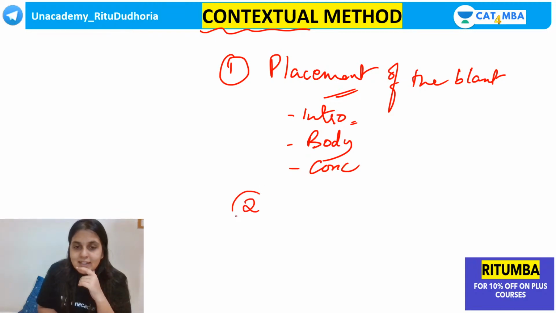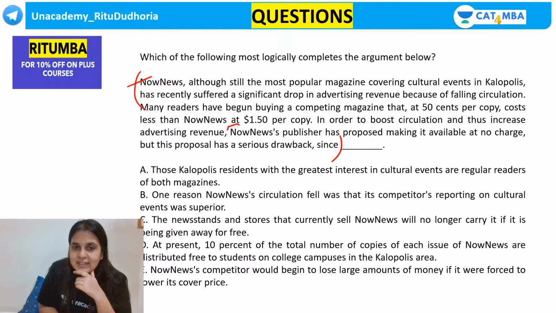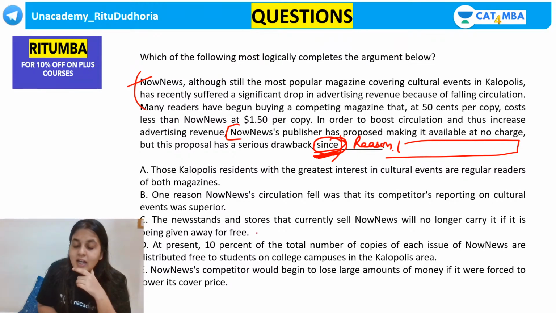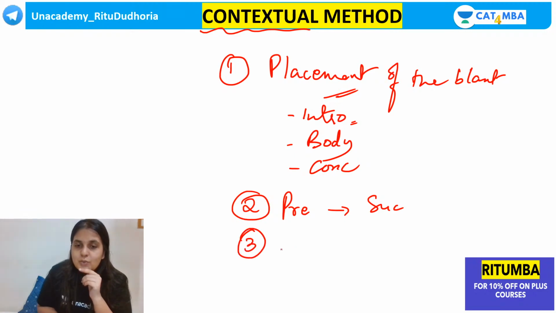Very good. And the second point, very good, Prachi. Focus on the preceding and the succeeding sentence. Guys, whichever blank it is, please focus on the preceding sentence and the succeeding sentence, if any. Focus on the word. For example, if here there is since, it means we have to fill this blank with a reason. Understand the kind of connectors and conjunctions which have been used. Positive, negative, neutral, understand the context.